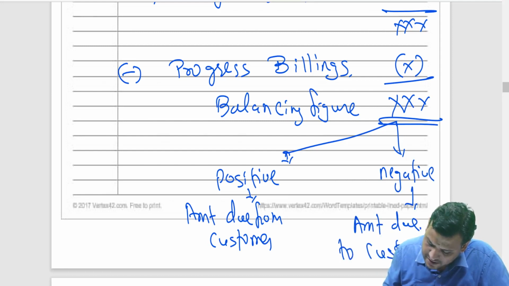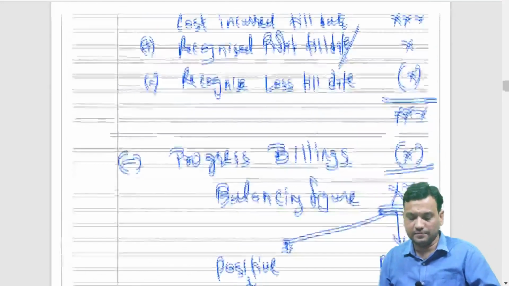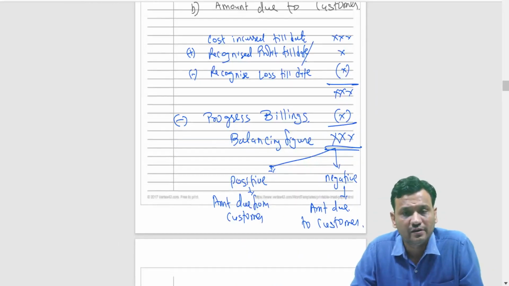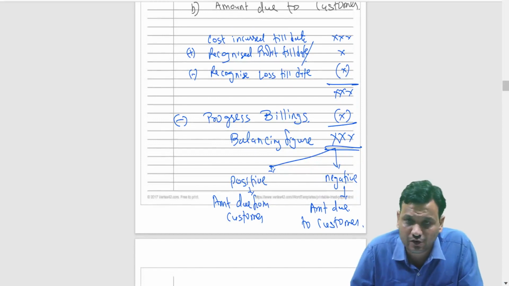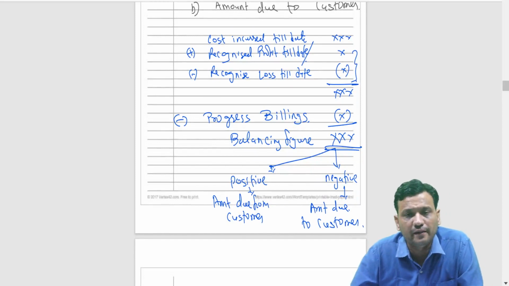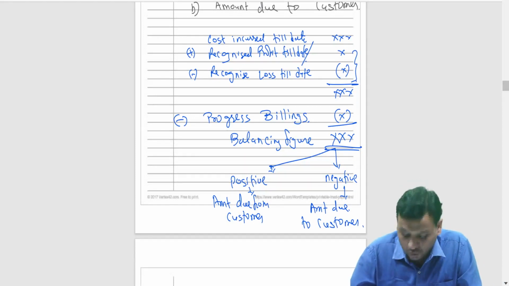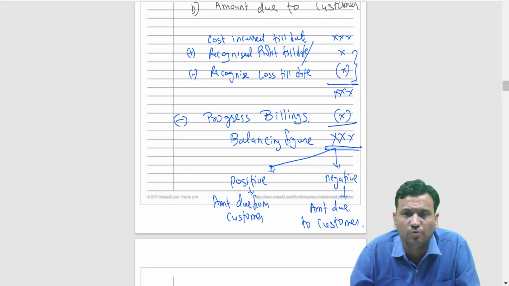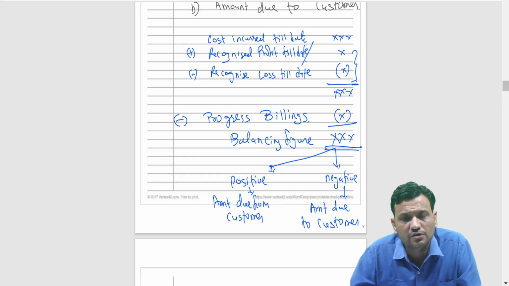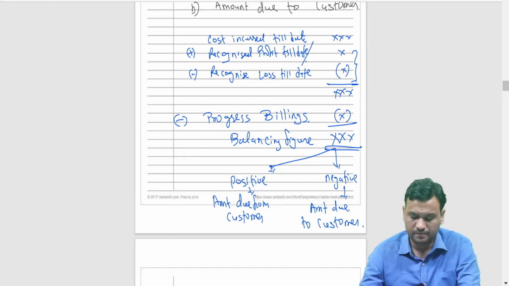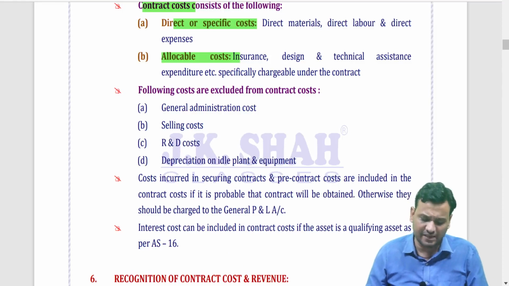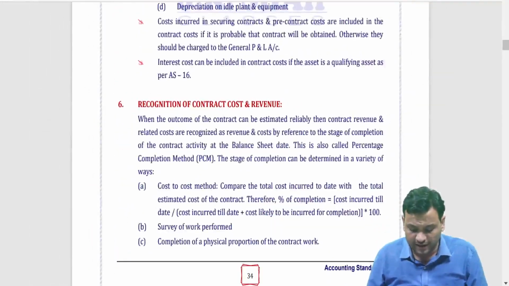Okay friends, very simple stuff. Cost incurred till date plus recognized profit till date or minus recognized loss till date. It is either or; out of these two, any one will be there. Minus progress billings. Whatever balancing figure you get, if it is a positive figure, then the amount is due from customer. If it is negative, then the amount is due to customer. Clear friends? So, this is all about your Accounting Standard 7. Let me go for questions and answers.